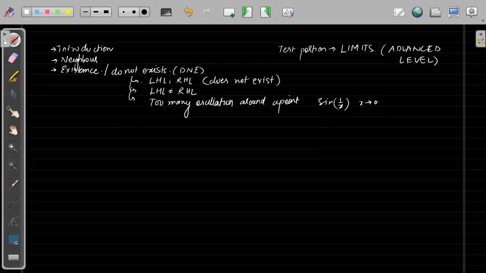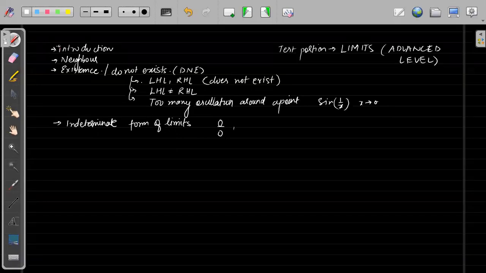After this we have seen what the indeterminate forms of limits were. In this, we have seen the most important indeterminate form, the most important one being this, right? And then there were 7 other forms of indeterminate form of limit, which were basically derived from 0 by 0. Ultimately they were derived from 0 by 0, and the other forms we'll see.